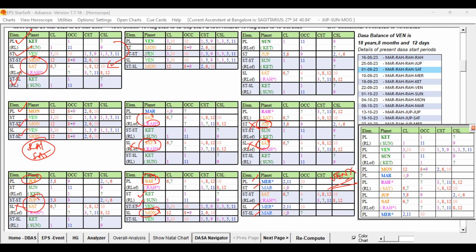Venus's star lord is Moon. That is also not strong. So that way, that is not good. And look at the Sun, its star lord is Jupiter, not good. If you see that, except for Moon, Mercury, and Ketu, all other planets have the unfavorable planets at the important levels. That itself is strongly indicating unfavorable.